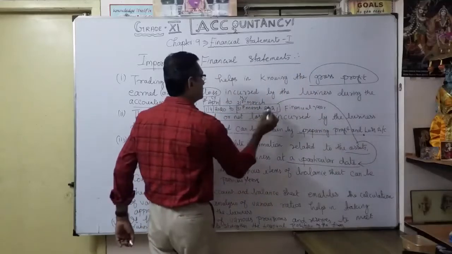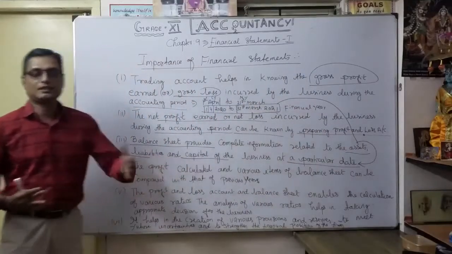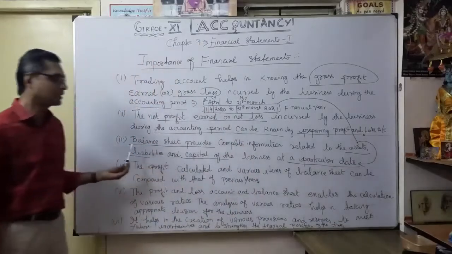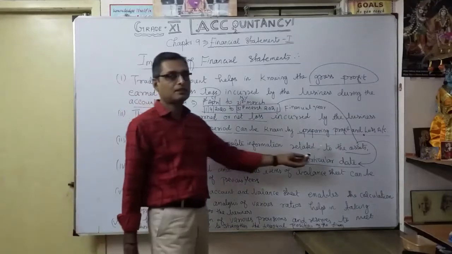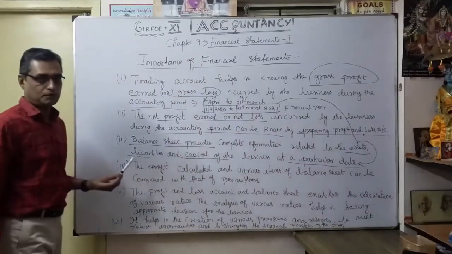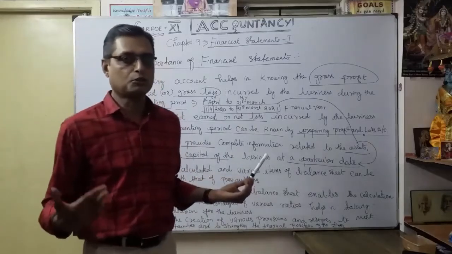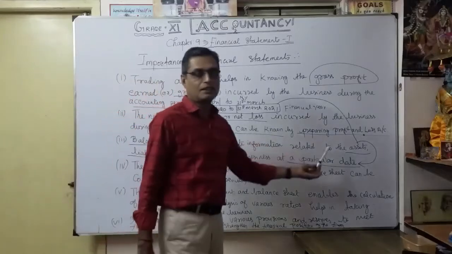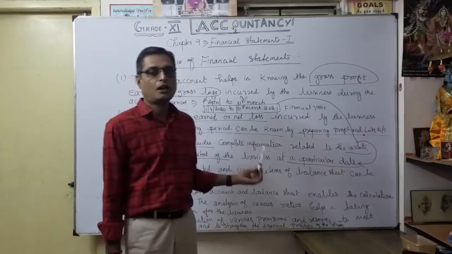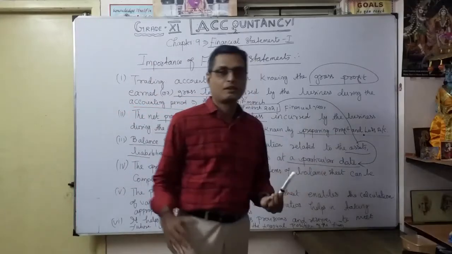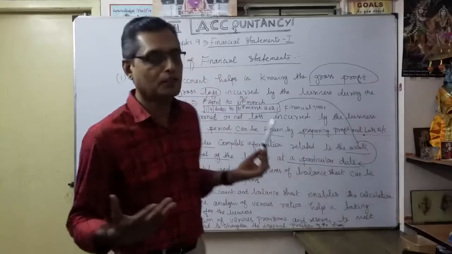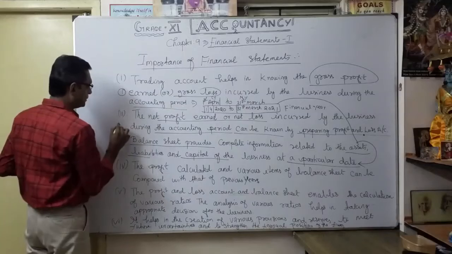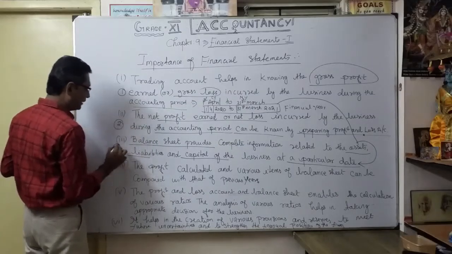31st March. After March, what is the financial position of the company? What are the assets of the company, or even a partnership company also? Different types of organization. So what are the assets, liabilities and capital of the business at a particular date? On that date, what is the position? That's what we prepare in the balance sheet. You understood? This is statement number 1, then statement number 2, statement number 3, already we discussed.